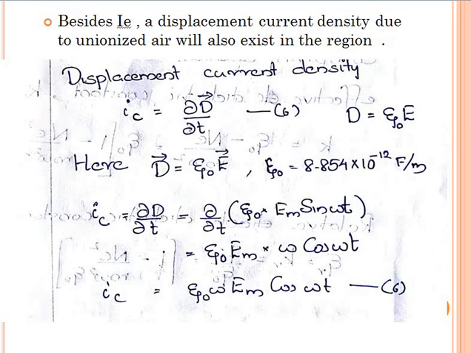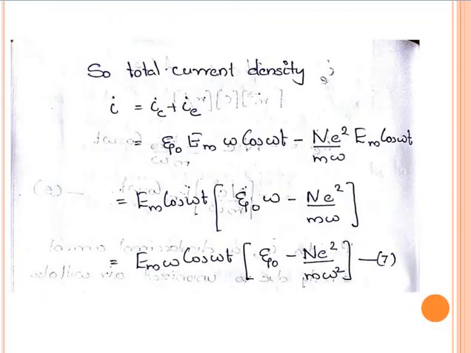So now we have the displacement current density and the current density due to the free electrons, which is the conduction current density. The total current density J equals J_c plus J_e, that is epsilon 0 Em omega cos omega t minus n e squared by m omega into Em cos omega t.